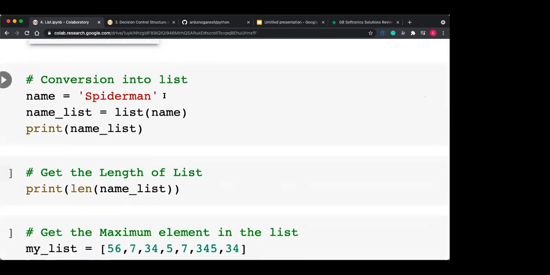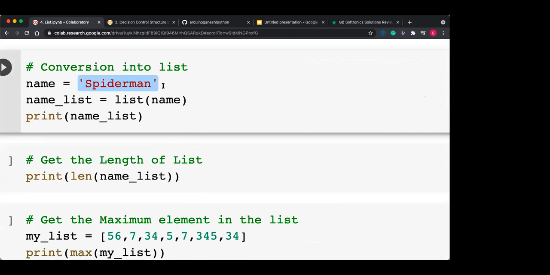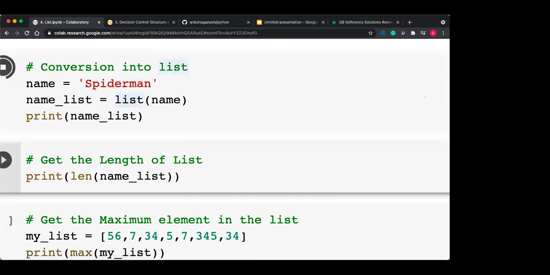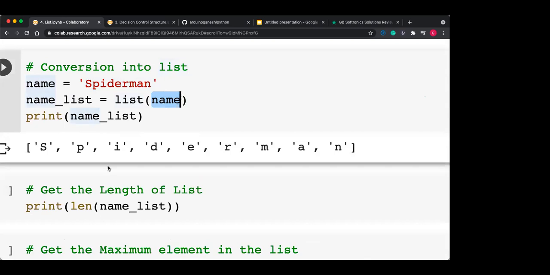Okay, conversion into list. Here one string is given and I want to convert this string into a list. Can I convert? Yes, using its constructor. List of name, just provide the name. Name is the string, so it is converted into the list. You can see a square bracket. Any string you can convert into a list.